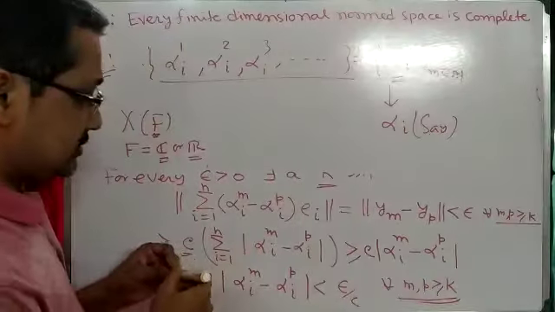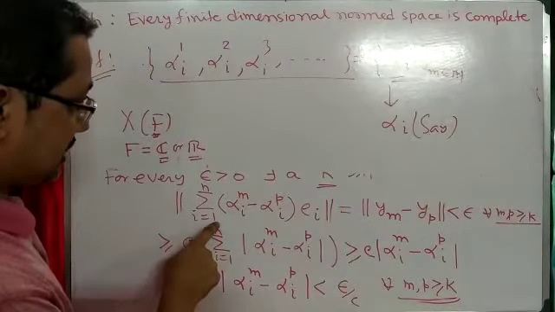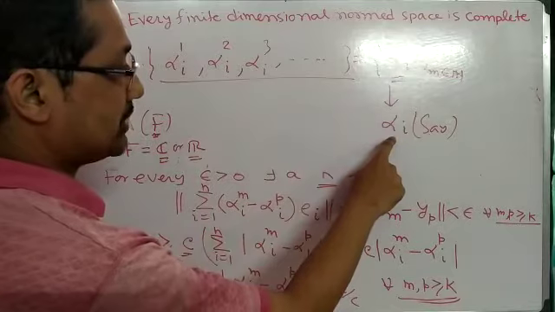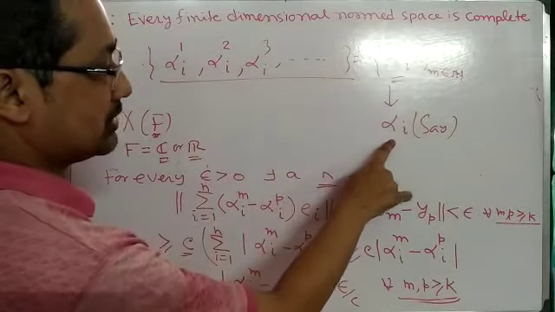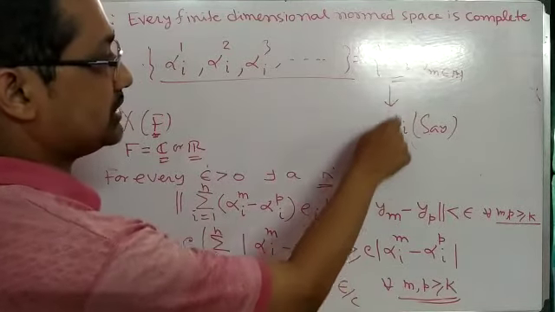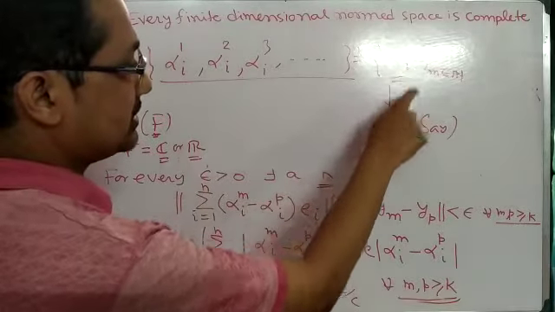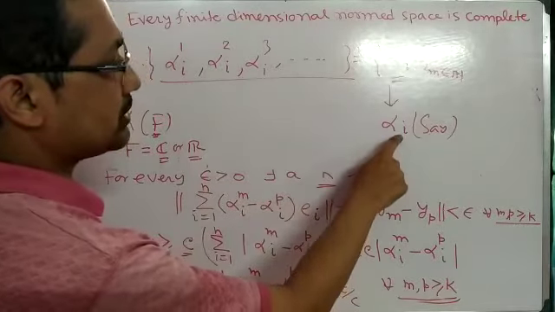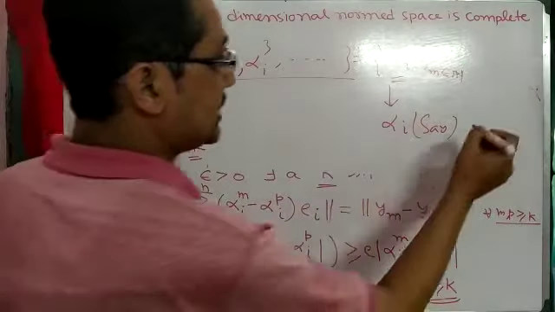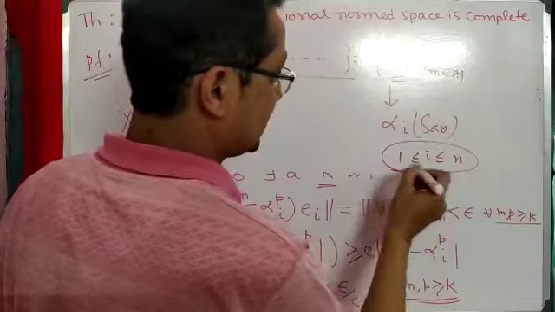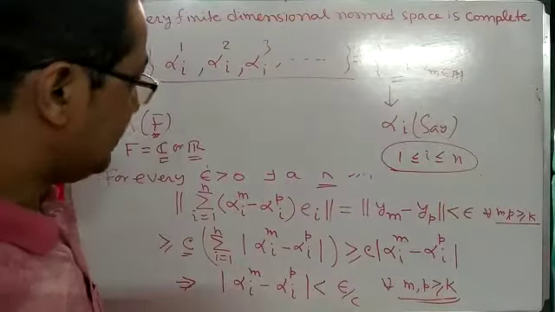Now what is I? I is running over 1 to n. So if I equals 1, it converges to alpha 1. If I equals 2, it converges to alpha 2. If 3, then alpha 3, and so on. Finally, if I equals n, it converges to alpha n. So I is running over 1 to n.